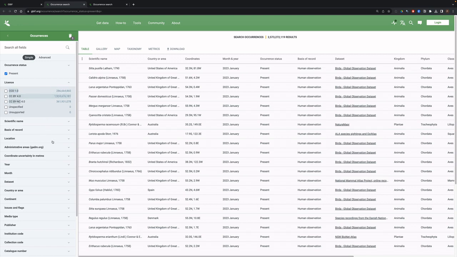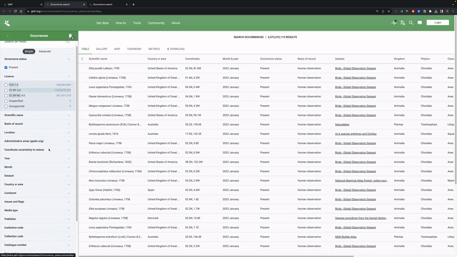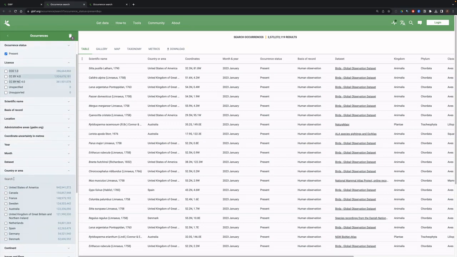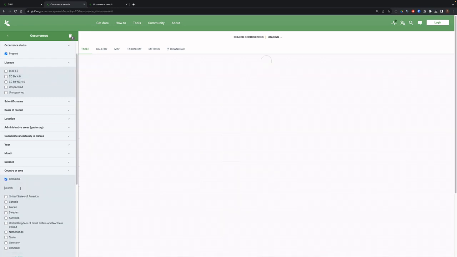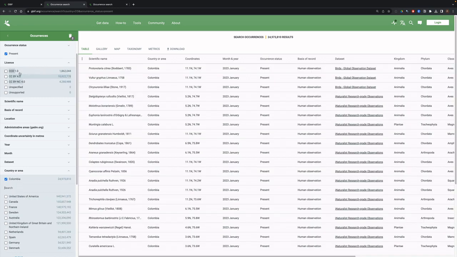What's nice about GBIF's approach is that you can do quite a lot of things here. For example, we could look at the individual records for Colombia by going down to the country or area tab, and you can see that the figures are just here.